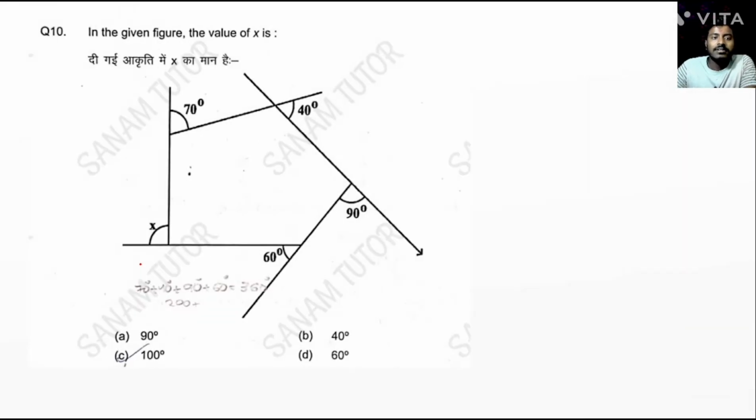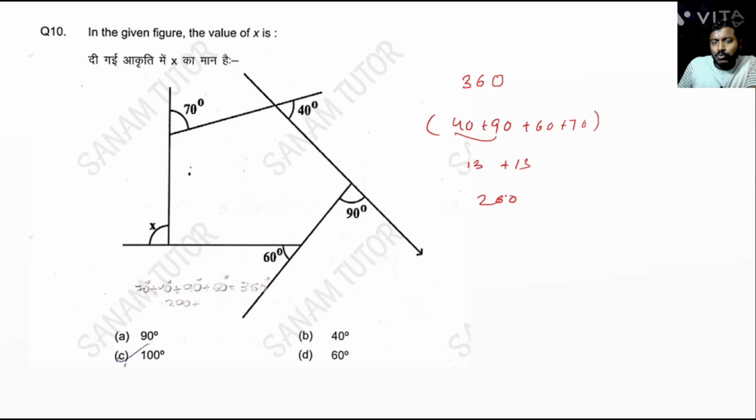Next question. In the given figure, the value of x is dash. We know that sum of all exterior angle of a polygon is equal to 360 degree. Yes or no? Then we subtract from 360, 40 plus 90 plus 60 plus 70. So here 9 plus 4 13, 13. So 13 13 260. Yes or no? So 360 minus 260 equal to 100 degree. So answer is 100 degree.